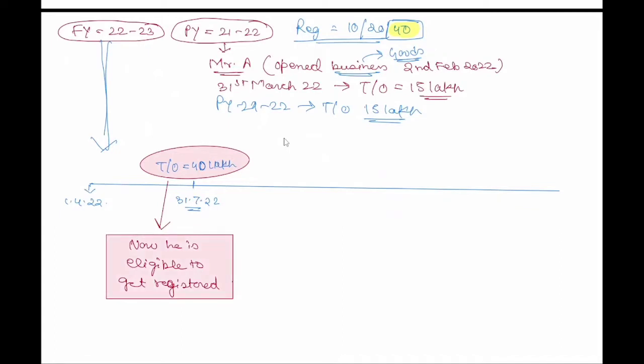Now suppose he opted, and it is a practicality also, once someone just gets registered, he opted for the composition scheme. Now he again started his business, say on 1st April 2023, and he had a turnover of 1.5 crore.